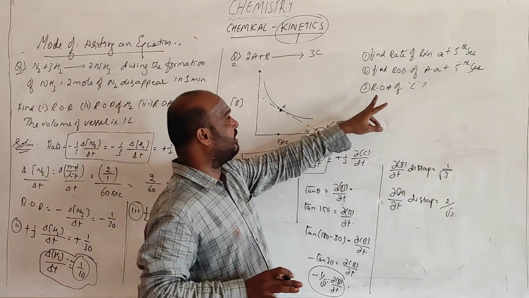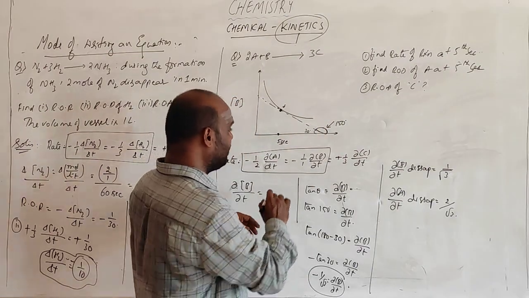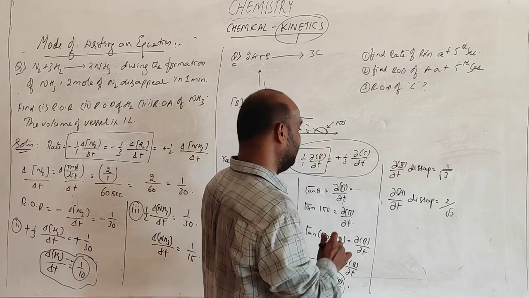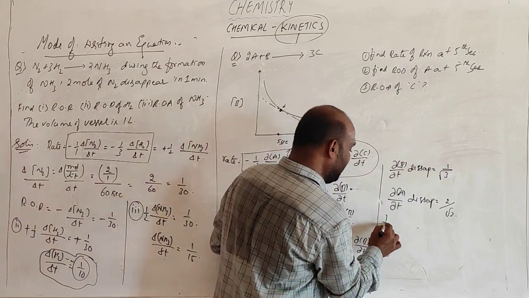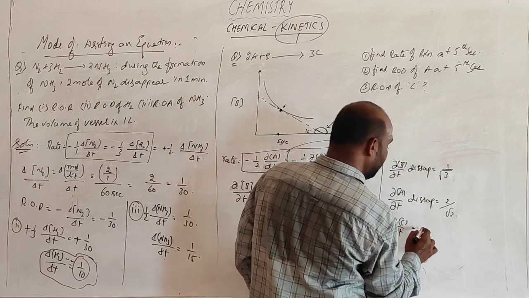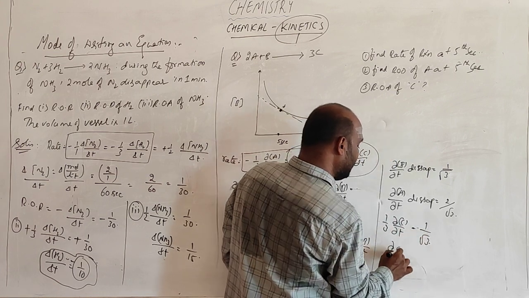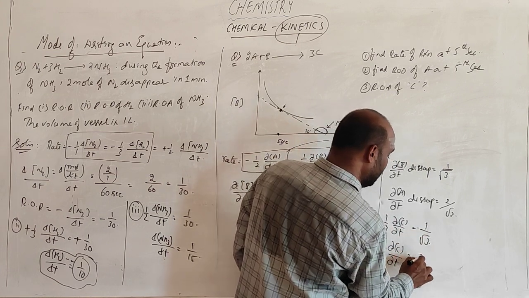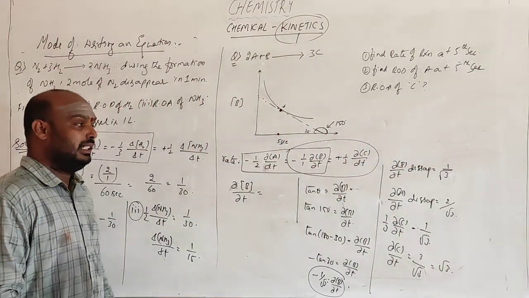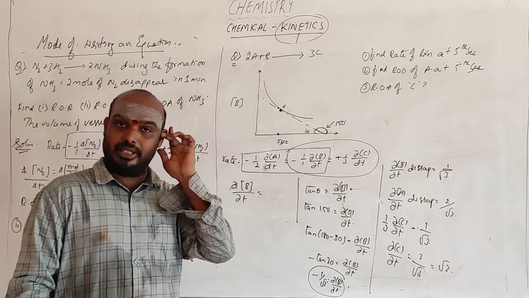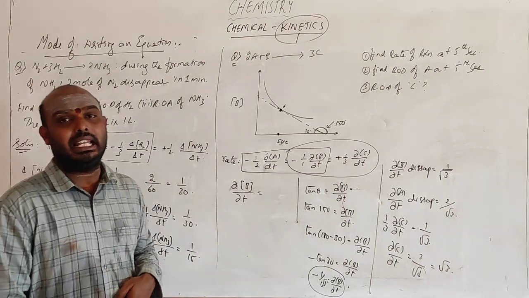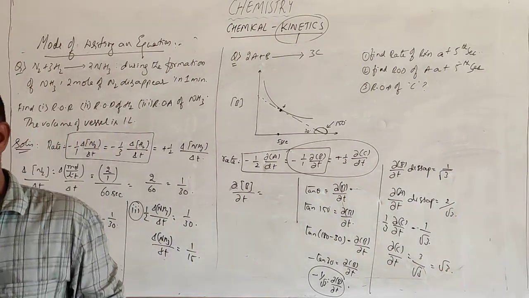Next we go for the rate of appearance of C. How are these two related? You know that the disappearance is 1 by root 3. If you send it across, 1 by 3 dC by dt is equal to minus dB by dt, which is 1 by root 3. So dC by dt will be equal to 3 by root 3, which becomes root 3. This is the way of calculating the rate of formation of a product or the rate of disappearance of a reactant. Now we shall go to the factors that affect the rate of the reaction. Right, students?